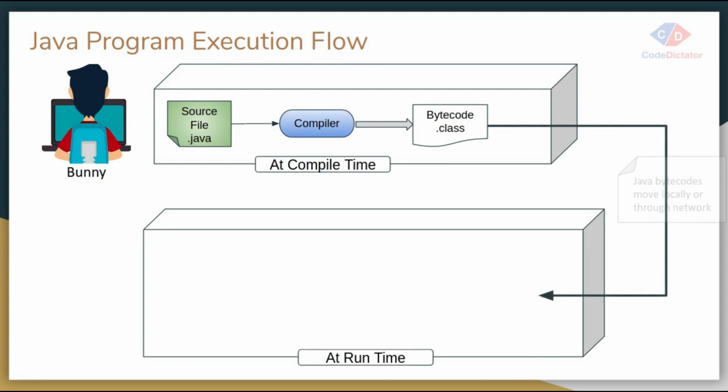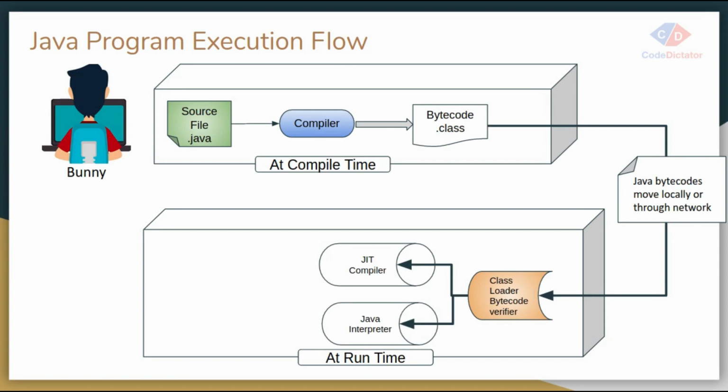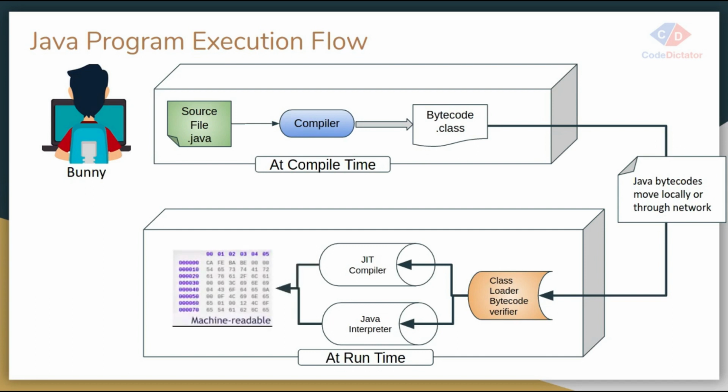And at runtime, when it comes to running my methods, it will be loaded with the help of my class loader, and that class loader will give my bytecode to my interpreter. If I am running this code the first time, it will go to my Java interpreter, or if I am running the same code a second time, it will go to my JIT, which is the just-in-time compiler. And that will run my machine-level code, and it will generate an output. This is how Java code works.